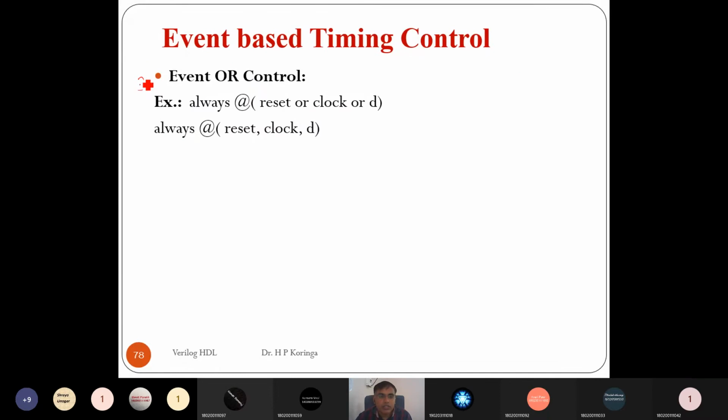Third one, in event based timing control, is the event or control. We normally use event or control inside the always: always @(reset or clock or D). That means if there is any event in reset or event in clock or event in D, then we have to execute the statement written inside the always. So it is an or logic; it performs OR logic.